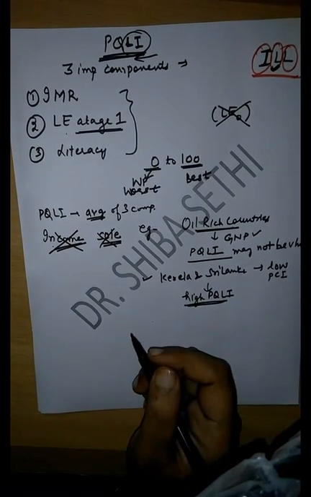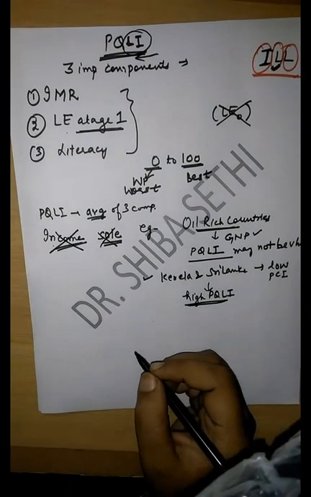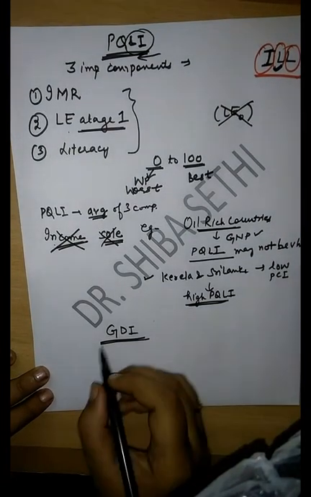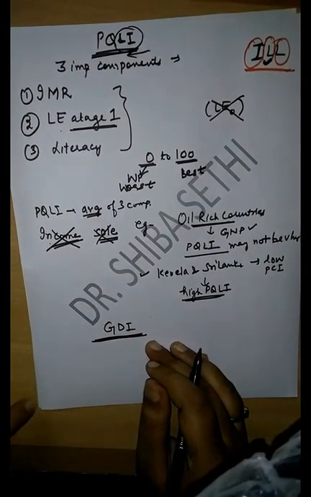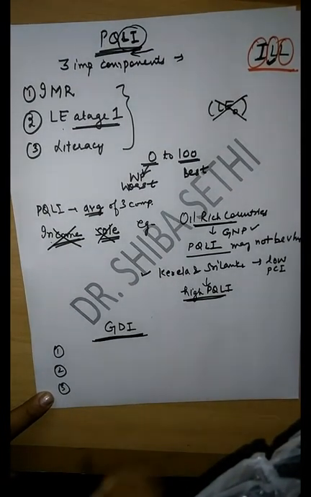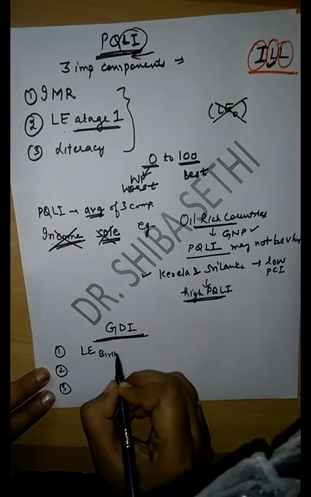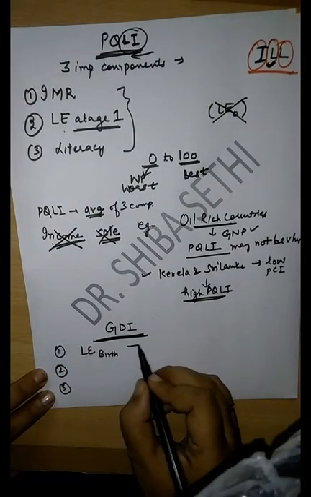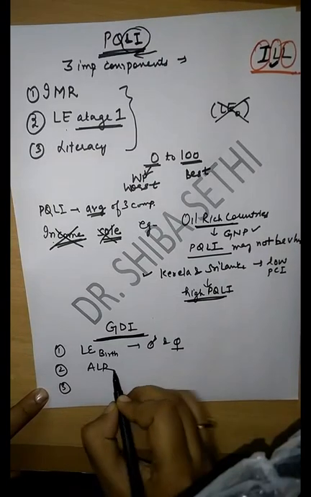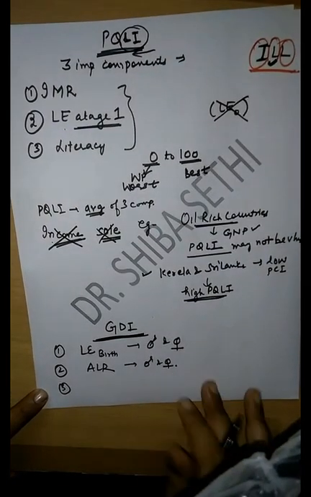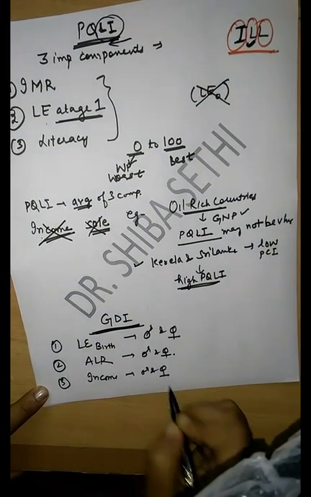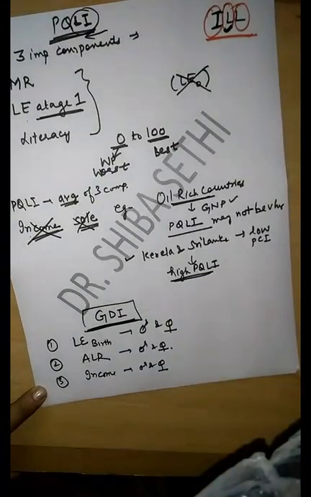Now let's move towards the next index, that is GDI, Gender Development Index. This GDI basically is a modification of HDI only, and it includes three components. What are these three components? The first is life expectancy at birth for males and females, which was included in HDI. The second component is adult literacy rate for males and females separately. And the third is income for males and females separately. So this is GDI.